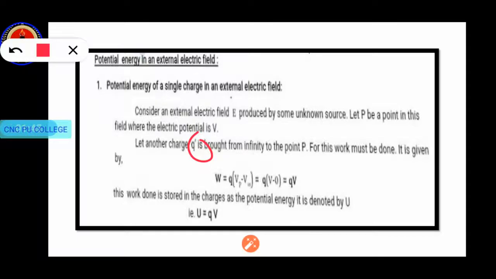It is given by, as we already know, W equals charge into potential difference. Here our charge is Q, and the potential difference is final minus initial. Finally, we have to consider potential at P, so Vp minus the initial potential at infinity, V infinity. That equals Q times (V, the potential at P, minus the potential at infinity, which is 0).